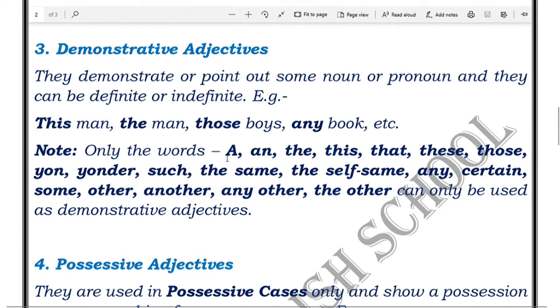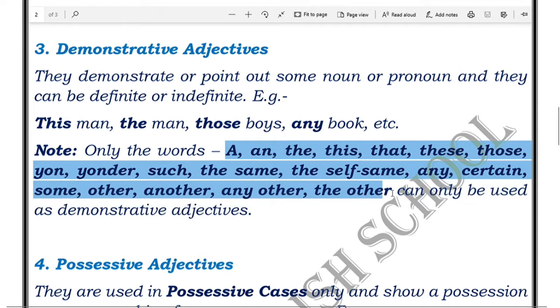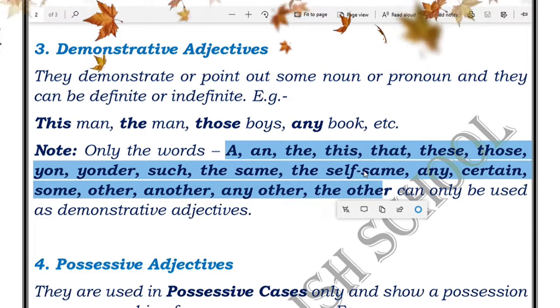Before moving forward, let me tell you that some people believe that only this, that, these, those, only these 4 words are demonstrative adjectives. But it is not so. Only these are the words which can be demonstrative adjectives: a and the, this, that, these, those, yon, yonder, such, etc. Apart from these words, there is no other word which can be a demonstrative adjective. So always keep this in your mind.